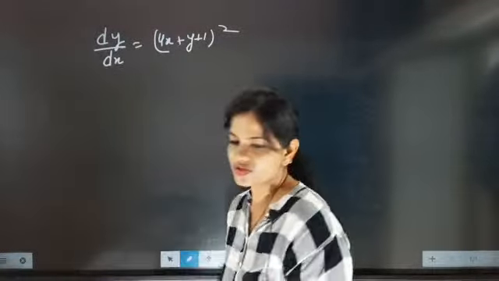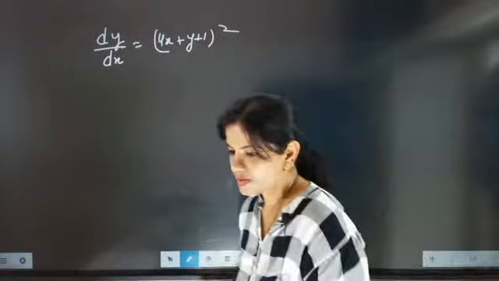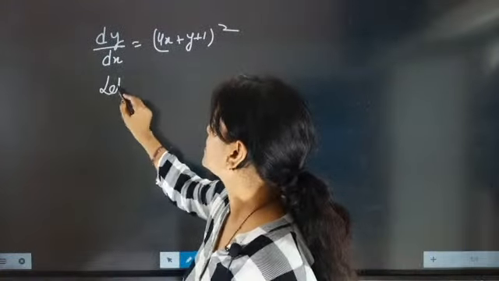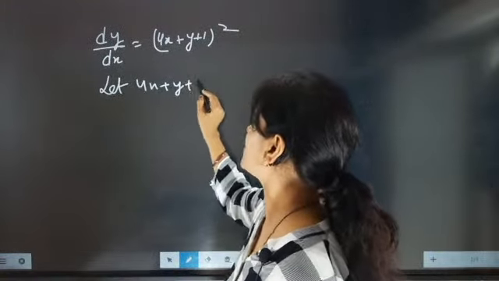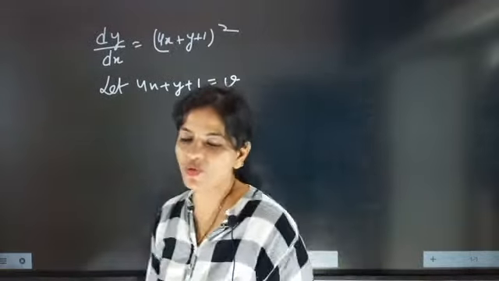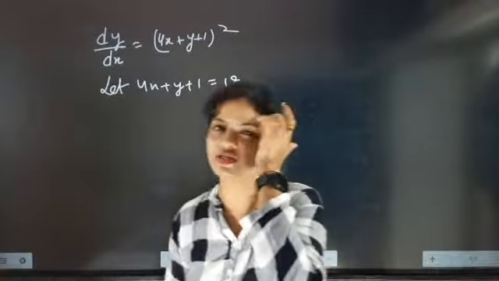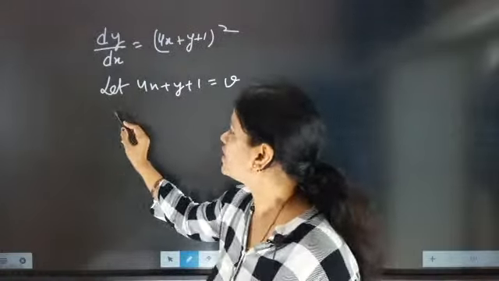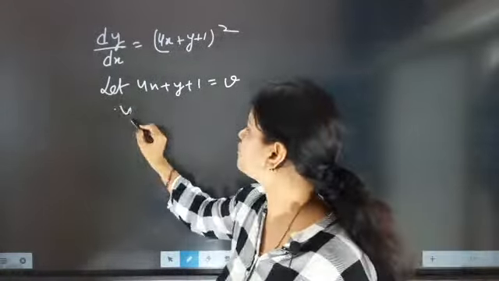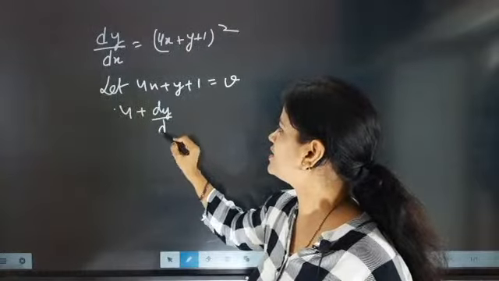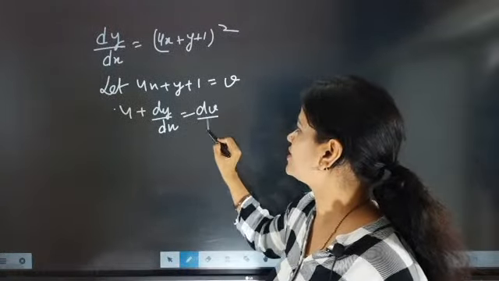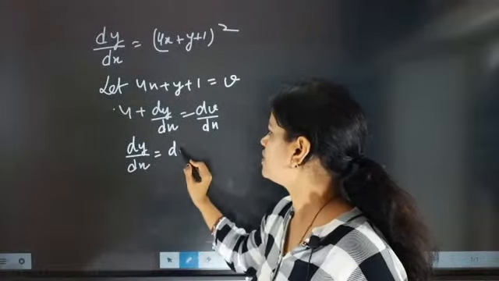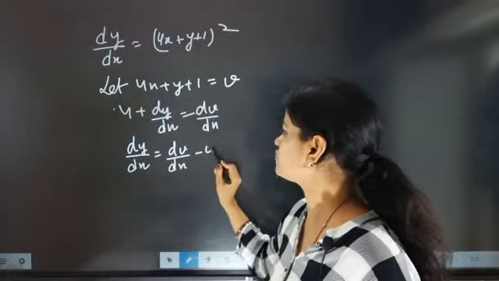I'm going to solve the question. Now I'm going to take it as let 4x plus y plus 1 equal to v. In this type of question, don't take y is equal to vx or something. Just directly take 4x plus y plus 1 equal to v. When you differentiate it with respect to x, it will come 4 plus dy by dx equal to dv by dx. So dy by dx will be equal to dv by dx minus 4.